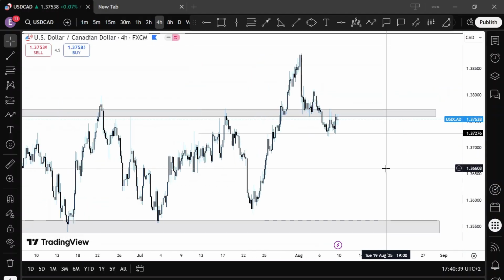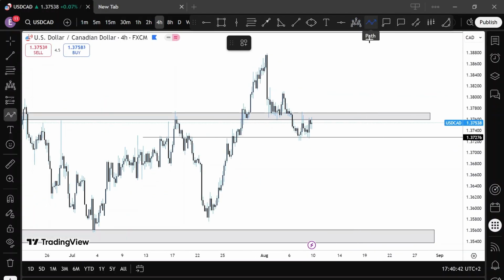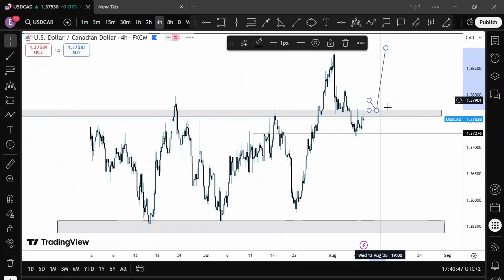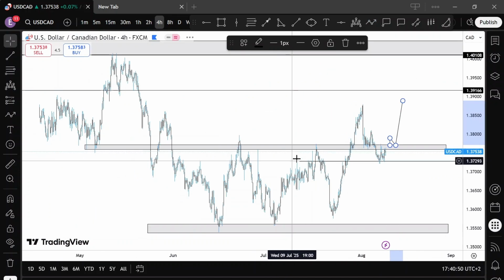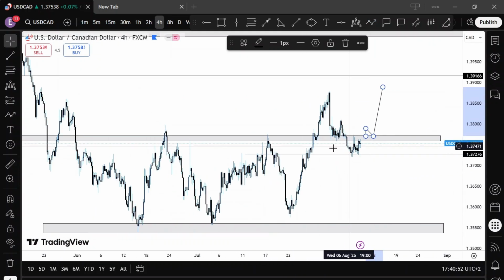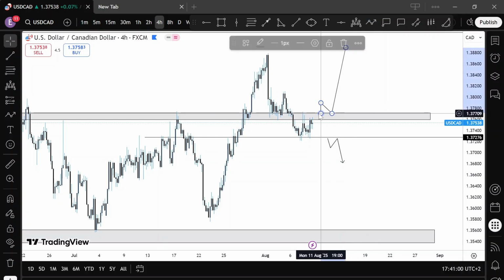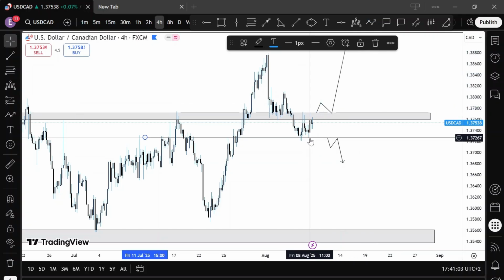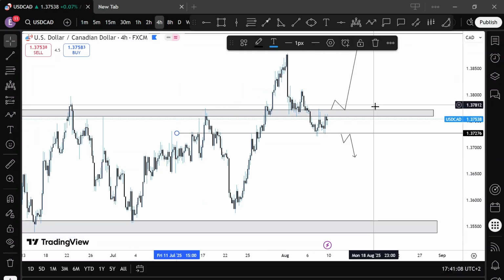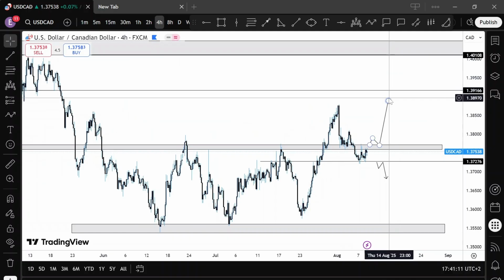And then USDCAD, similar to what I anticipated last week, I either see price break up into these regions here to continue to the upside, because we're kind of bullish right now. We had price break above this region, and this is a retest. Or we could maybe see price break below this region and then maybe a little sell there. But for now, I'm anticipating a double bottom. I need price to break through this small rejection here and retest that region. We could enter for buys and head up to the upside, 1.38, 1.3790 and 1.39 region possibly.